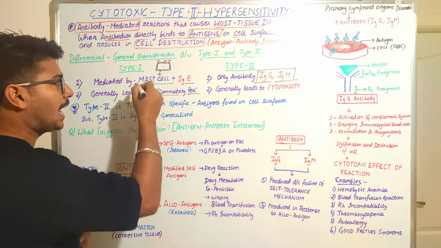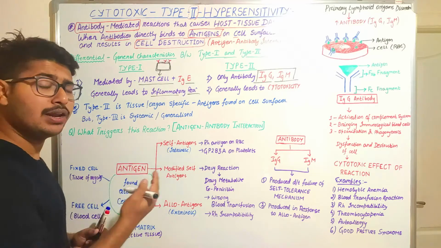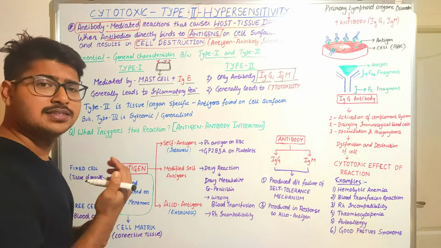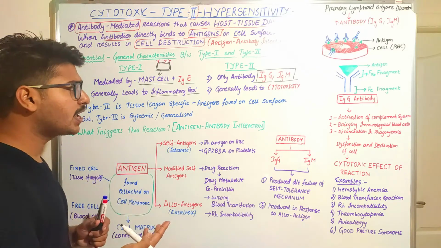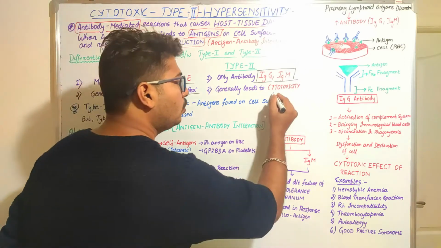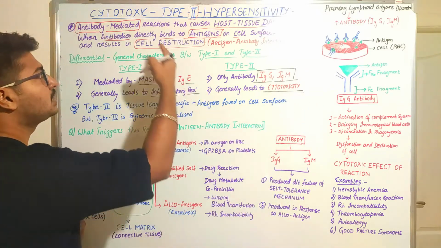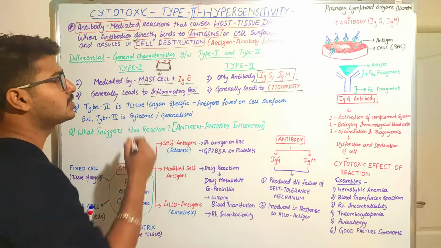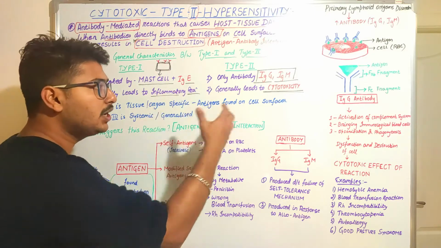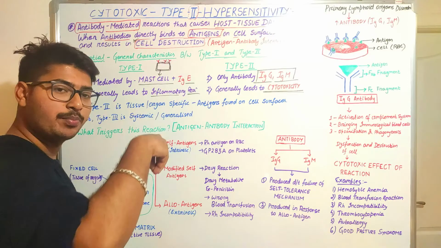We know type 1 hypersensitivity causes allergic reactions, through which we can find redness, itchiness, inflammatory reactions, whereas in case of type 2, it will lead to the cytotoxicity reaction. Cytotoxicity means cell destruction reaction.